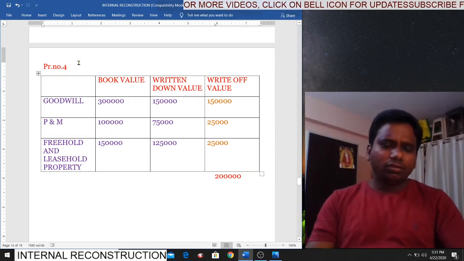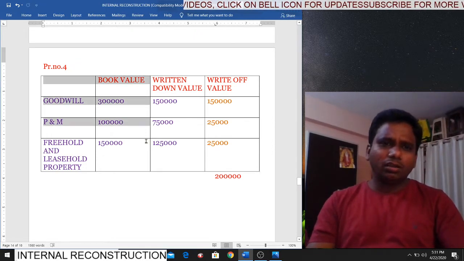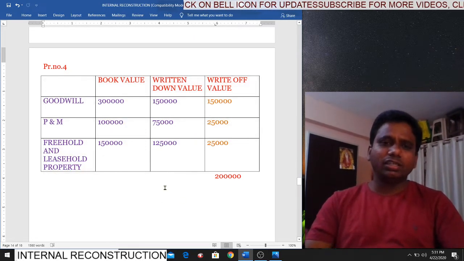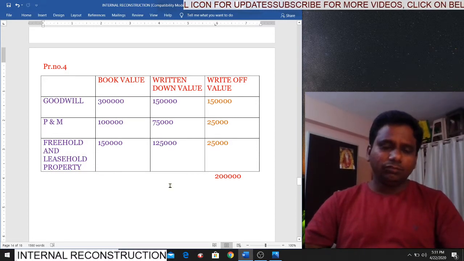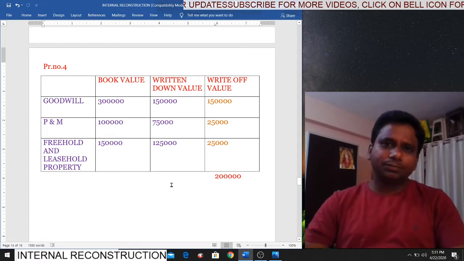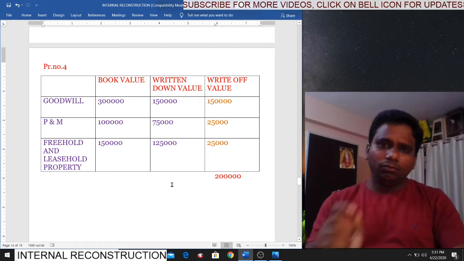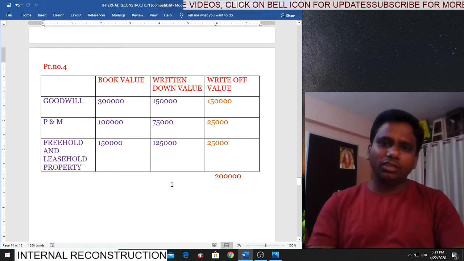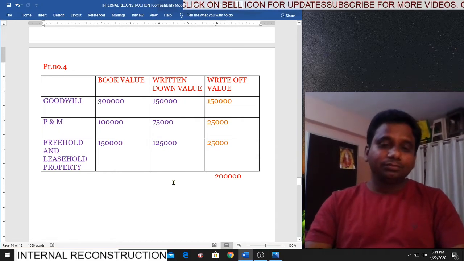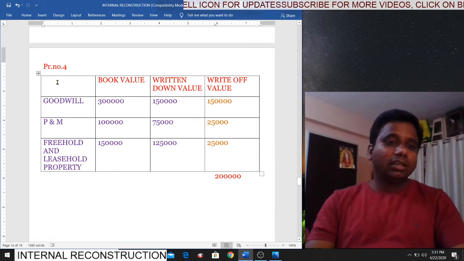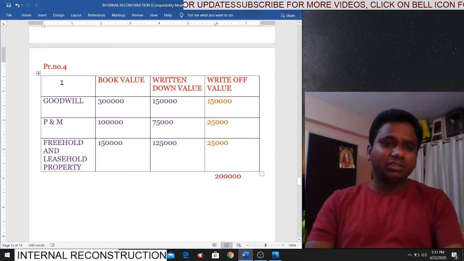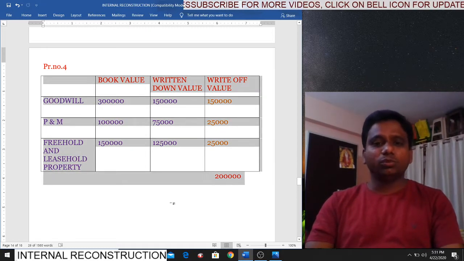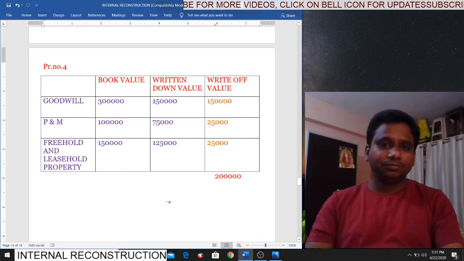See, best example, if you do this table as a working note, while valuing your paper, the valuer will feel so happy. Why? Because he may not expect this type of knowledge from a degree student.